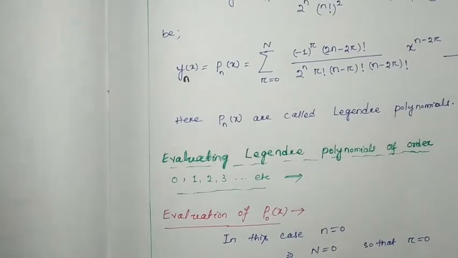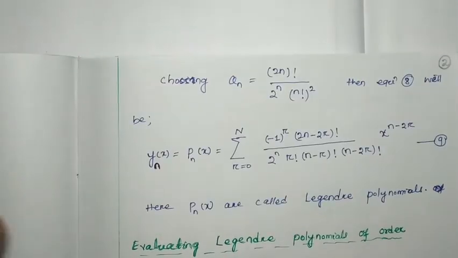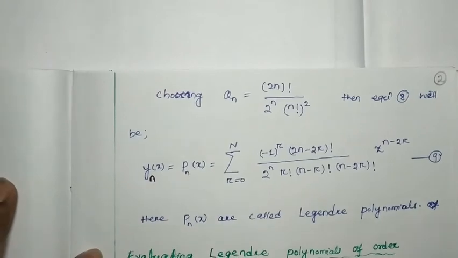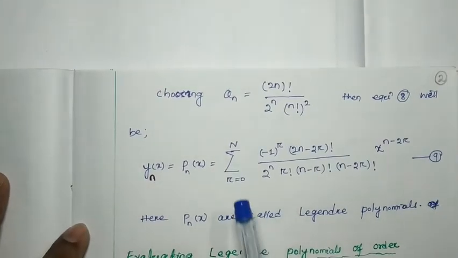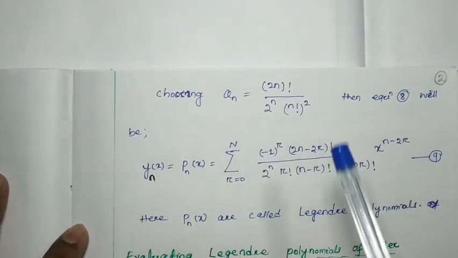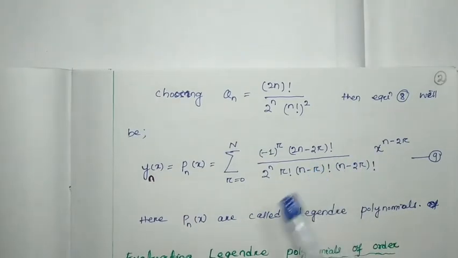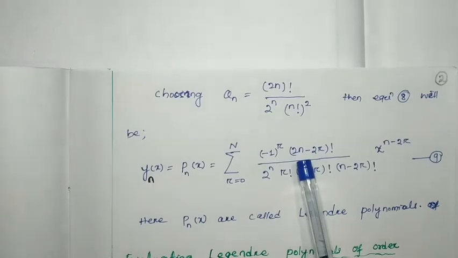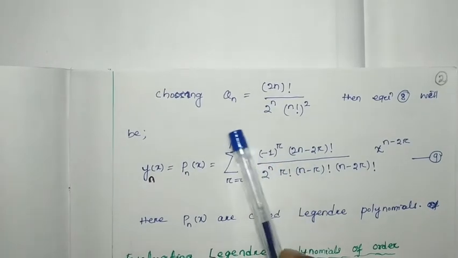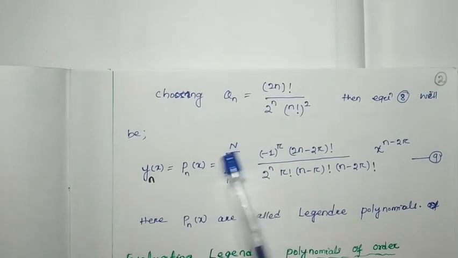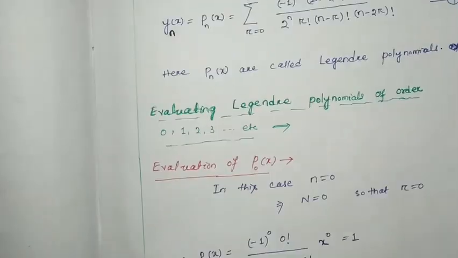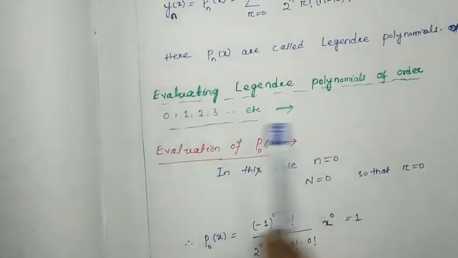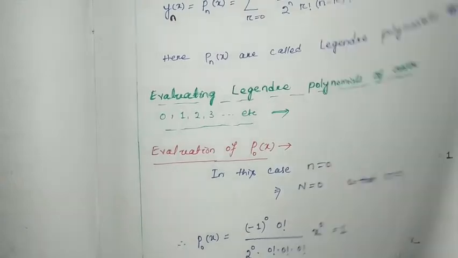Or you have to remember the methodology we are using here to find these Legendre polynomials. That general formula you have to remember, and you have to consider the small n. Accordingly you can find capital N, and you can find the different order Legendre polynomials.